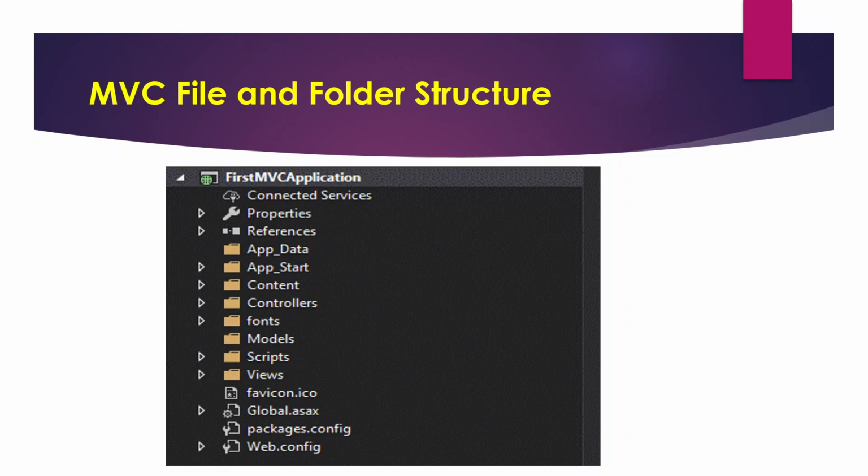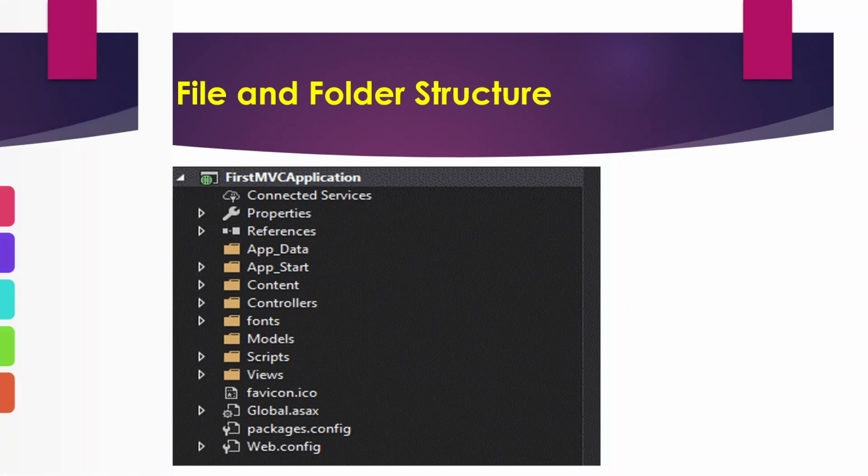These are the different folders, and we have some other files like Global.asax and Web.config. Whenever we create a new project, we can learn about these after that. This is the folder structure and file structure whenever we create an MVC application.